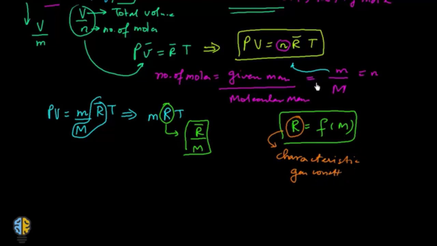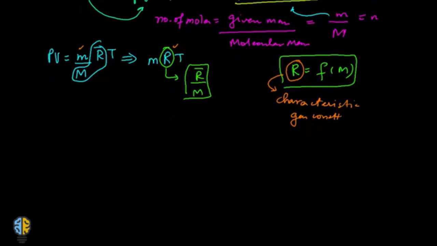So you can see the difference very well over here. If you have number of moles in the equation, then you would have the universal gas constant. If you have mass in the given equation, then you would have the characteristic gas constant. So this is a very, very important point to understand and remember.